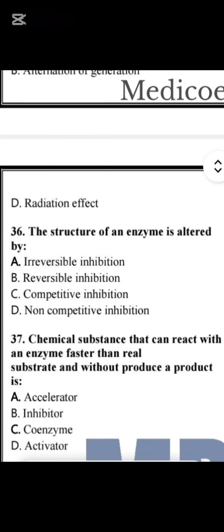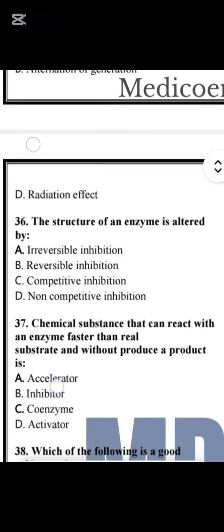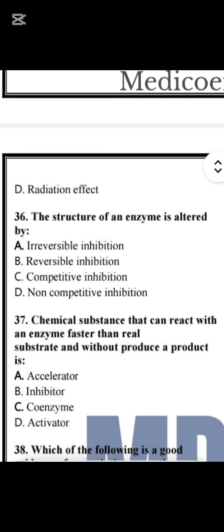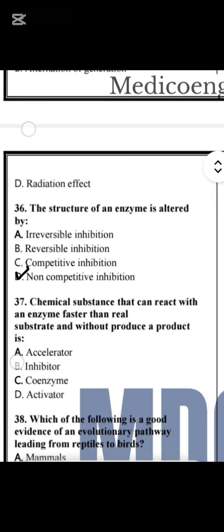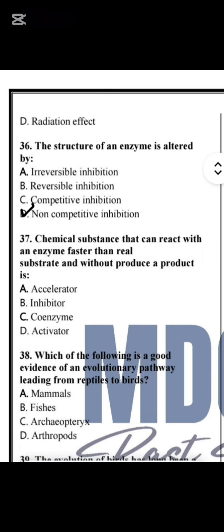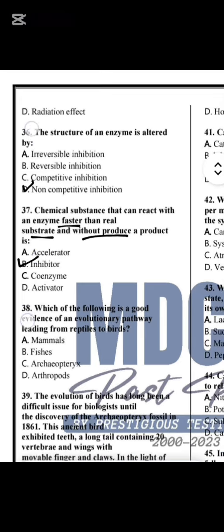Question number 36, the structure of enzyme is altered by, enzyme का structure alter means change किसके जरिए होता है? By the non competitive inhibitor. Then chemical substances जो कि react करते हैं enzyme के साथ faster than the substrate without producing a product, these are known as inhibitors.